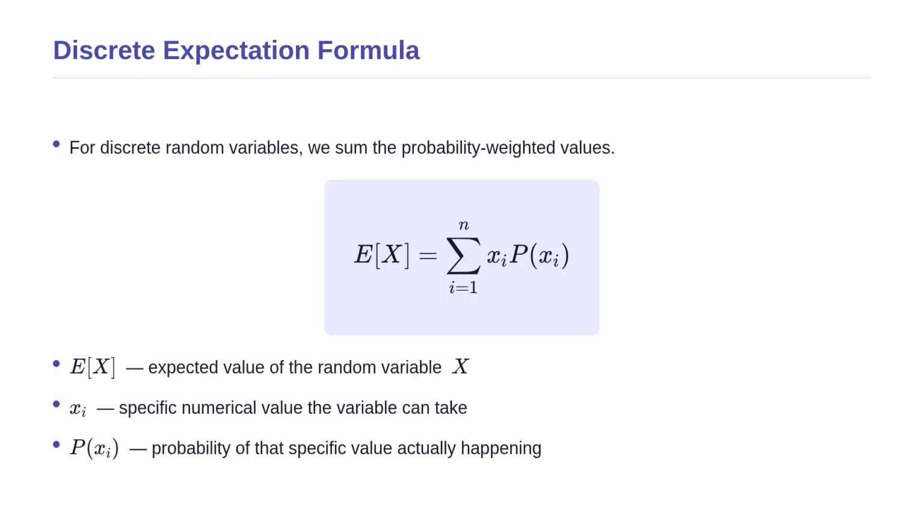This brings us to the mathematical formula for discrete variables. E of x represents the expected value. To calculate it, we take each specific value, xi, and multiply it by its probability, p of xi. The Greek letter sigma tells us to add all these products together. If a value has a high probability, it contributes a large amount to the sum, pulling the expected value closer to itself.